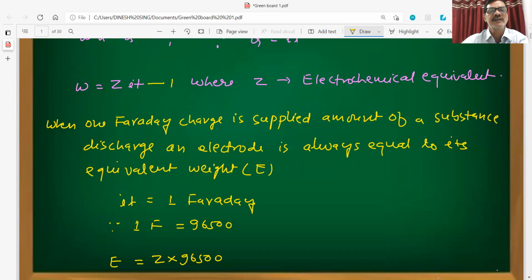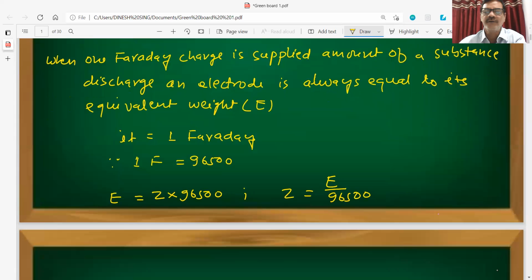Say this is equation 1. So Z will become equal to E upon 96500. This will be the value of Z for any substance. Suppose this is equation 2.